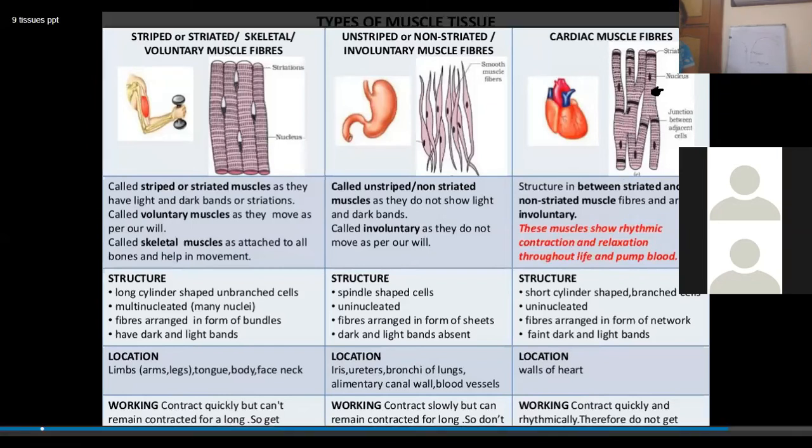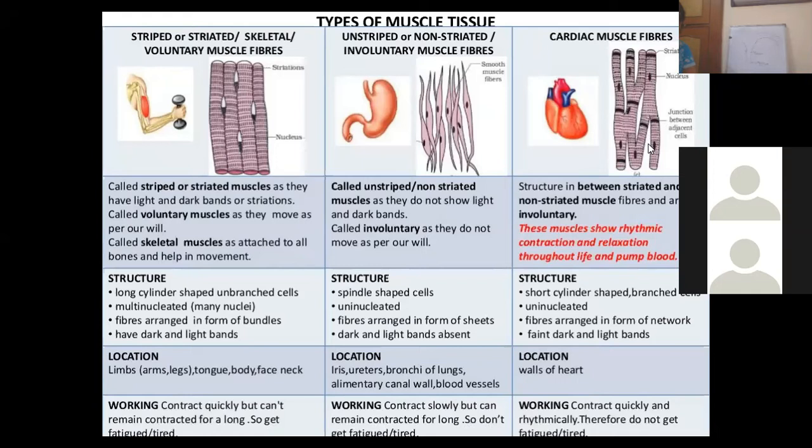These muscles show rhythmic contraction and relaxation throughout life, and that's why they are able to pump the blood. These muscles, that is cardiac muscles, are exclusively present in the heart. They can contract and relax so as to create pressure in the blood so that the blood is transported to different parts of our body. The location of these muscles is exclusively the walls of the heart. The walls of the heart are made from the muscle called cardiac muscle.